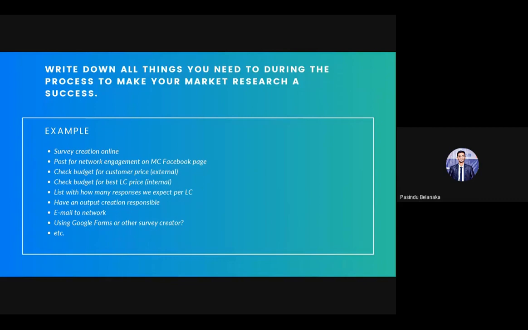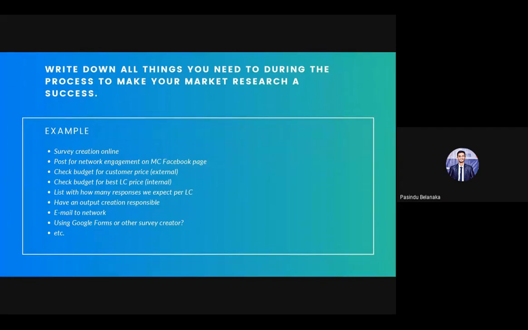You need to write down all the things you need to do during the process in order to make your market research a success. Your research being successful is at a high probability if you write down all the things before starting the research. I will read out only a few. So let's say, list how many responses we expect per LC.